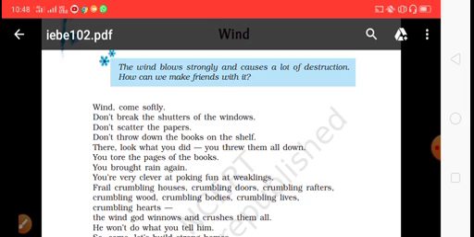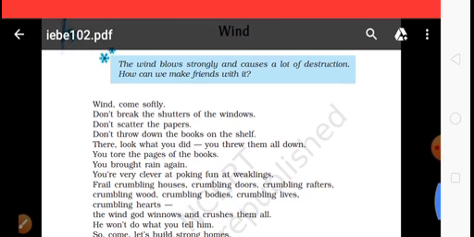Now, try to understand. You are very clever at poking fun at weaklings, frail crumbling houses, crumbling doors, clumsy rafters. So you are very clever at poking fun. This is also a kind of blaming towards the wind, that the wind usually makes fun of whom? It makes fun of the weaklings. Weaklings means the weak things on the earth.